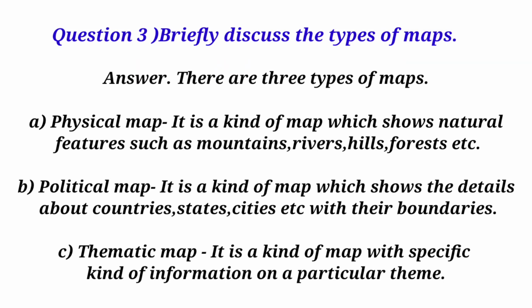Question 3. Briefly discuss the types of maps. Answer. There are 3 types of maps. A. Physical map. It is a kind of map which shows natural features such as mountains, rivers, hills, forests, etc. B. Political map. It is a kind of map which shows the details about countries, states, cities, etc. with their boundaries. C. Thematic map. It is a kind of map with specific kind of information on a particular theme.